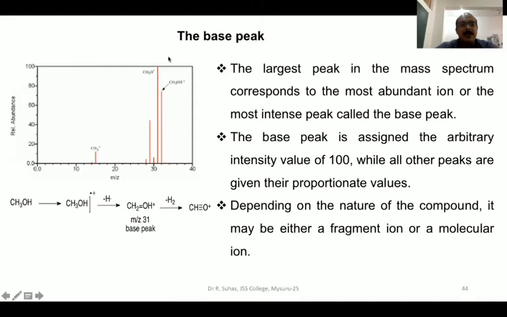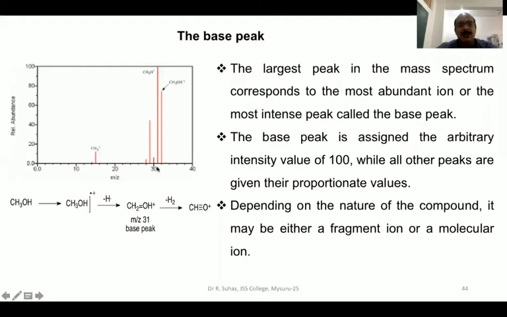Say, for example, this is the mass spectrum of methanol. In this methanol, there are several peaks. Each line represents a peak in the mass spectrum. Among all these lines, especially the peak at m/z 31. You know that a mass spectrum is plotted by taking m/z on the x-axis and relative abundance or intensity on the y-axis.